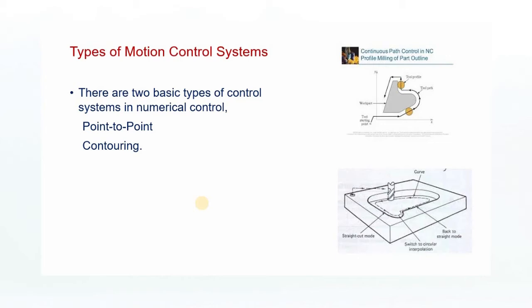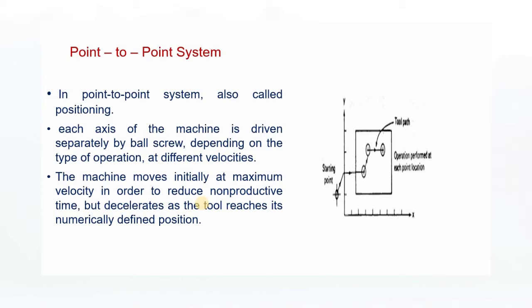There are different types of motion control systems used in numerical control machines. There are two basic types of control systems in numerical control: point-to-point motion control systems and contouring control systems. First, point-to-point motion control systems, also called positioning systems.